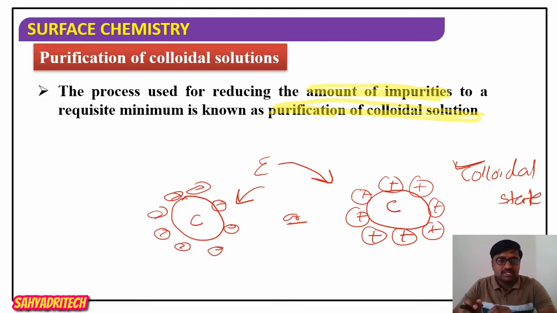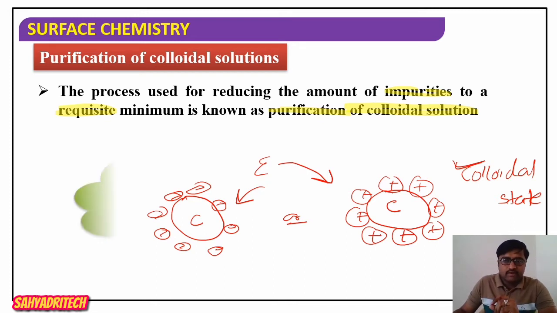So I repeat, the process used for reducing the amount of impurities to a requisite minimum is known as purification of colloidal solutions. I think you got the meaning of purification of a colloid.